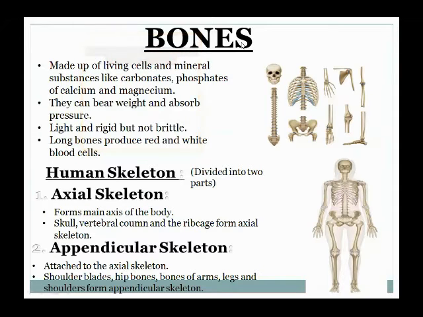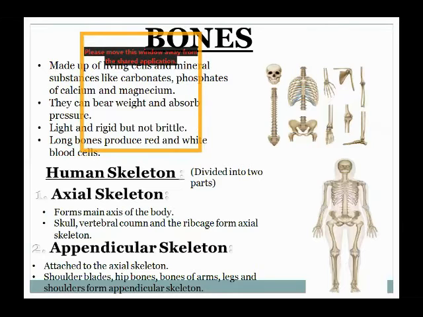Bones are actually living cells. What are bones? Bones are made up of living cells, as they grow with the age and size of the body, and are made up of mineral substances. I'm repeating again that bones are made up of mineral substances such as calcium carbonate, potassium, phosphates, and magnesium. All these mineral salts and substances make the bones.